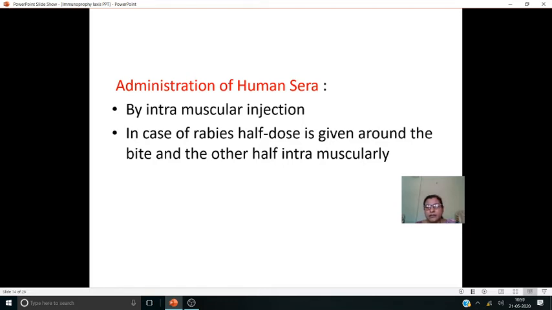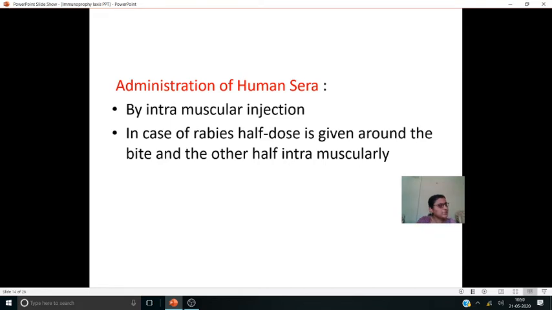In the dog bite, the rabies antigens have already entered the body. To dilute the antigenicity, the toxic effect of these rabies pathogens, we are giving these sera. So the sera are given to dilute the effect of the viruses or bacteria in the body.